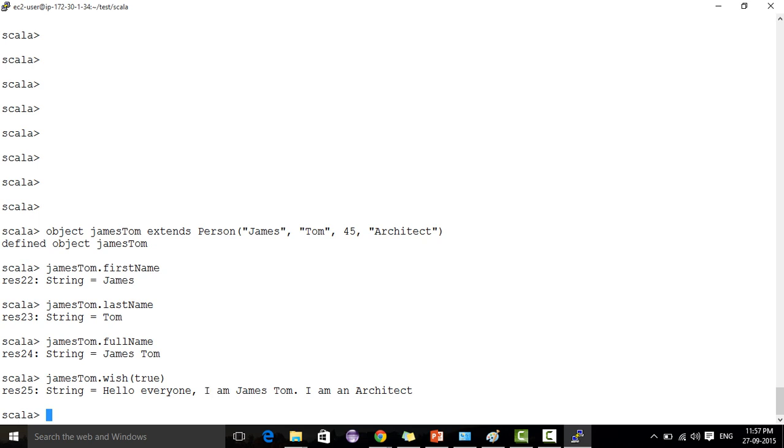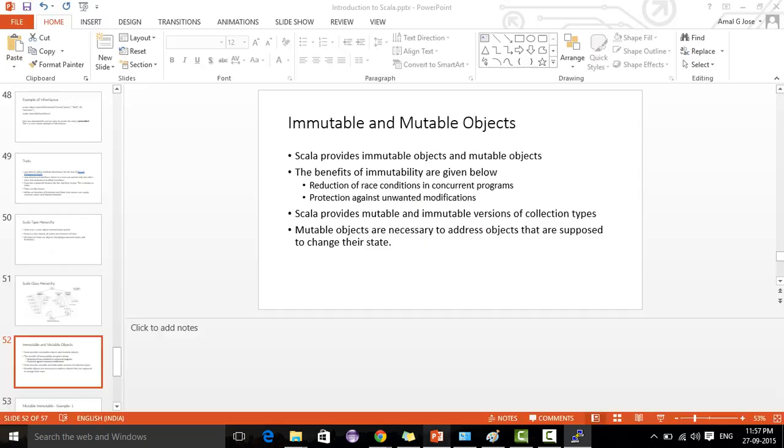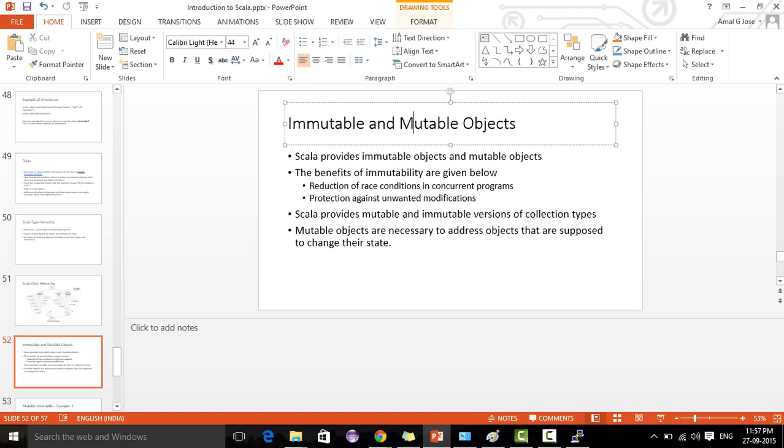Now another thing we are discussing is immutable and mutable objects in Scala. In the programs we might have observed that we used val and var. Val is an immutable object, and var is a mutable object. Each has its own advantages. Sometimes we use immutable objects and sometimes mutable objects.